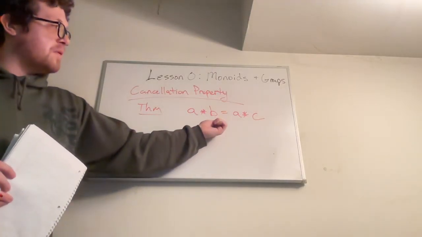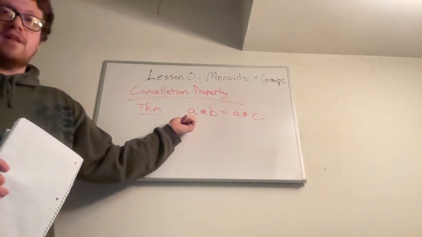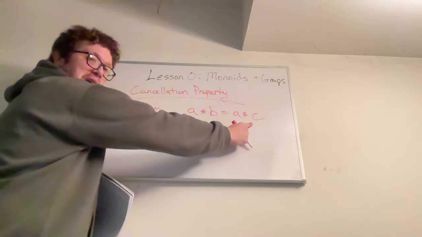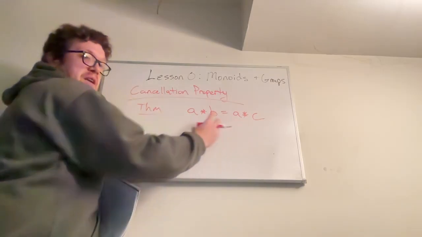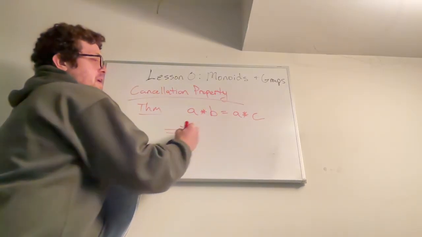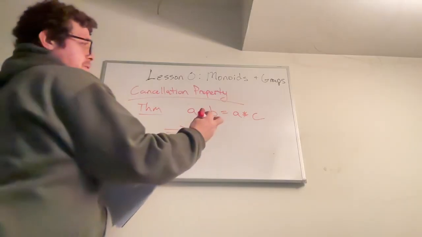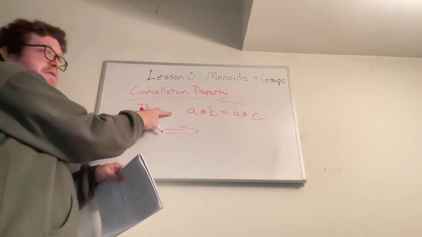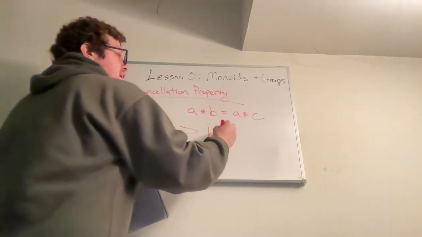The theorem says that if these are equal after I multiply on the left by a and I'm in a group, then that automatically implies I can cancel the a on the left by multiplying by its inverse, and we get that b actually equals c.